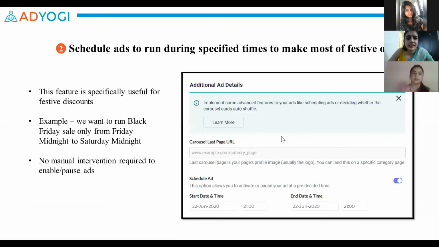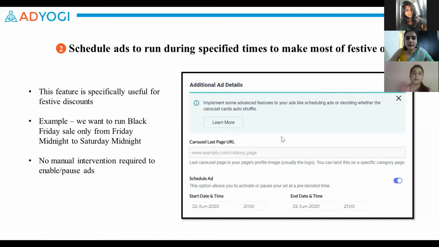Now let's discuss some creative related features. The first one is scheduling of ads. This feature allows you to schedule your ads to be activated or paused at any chosen time. Usually when we want to schedule ads, we have to do it at the ad set level, and this applies to all of the ads within that ad set. This is not very convenient. This particular feature on the AdYogi platform allows you to schedule each ad individually instead of the entire ad set.